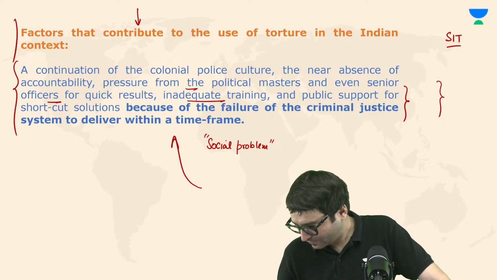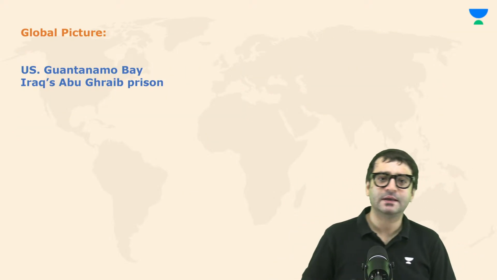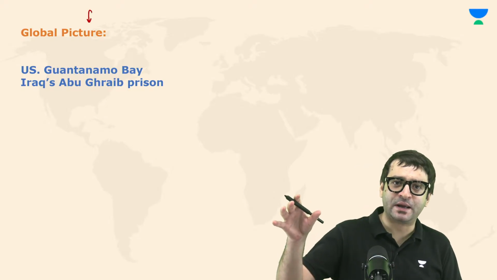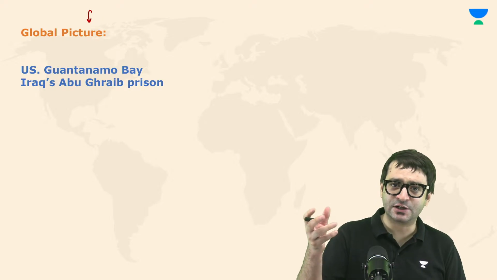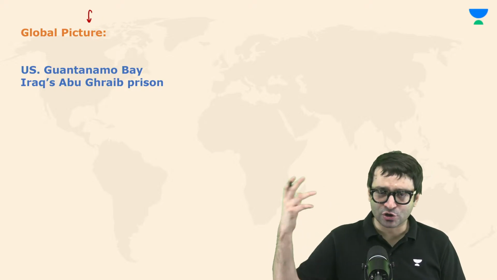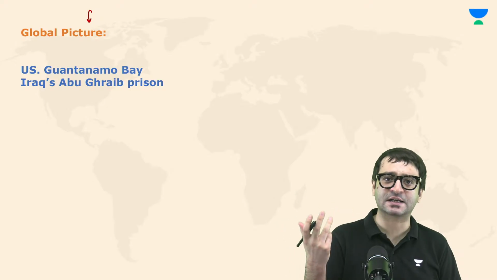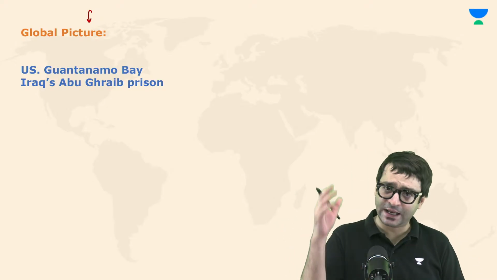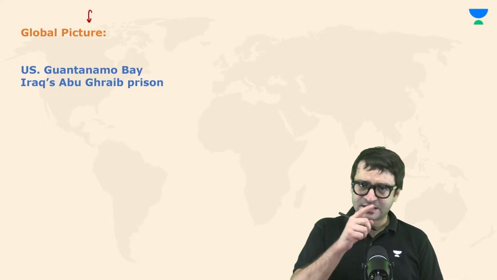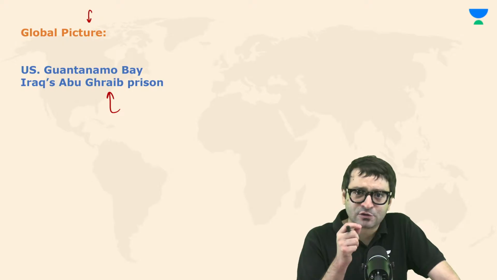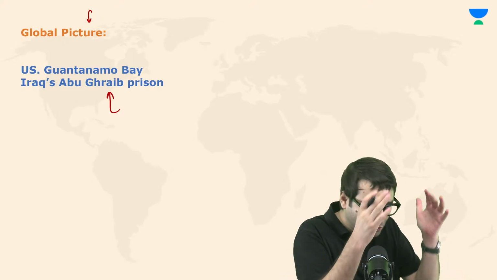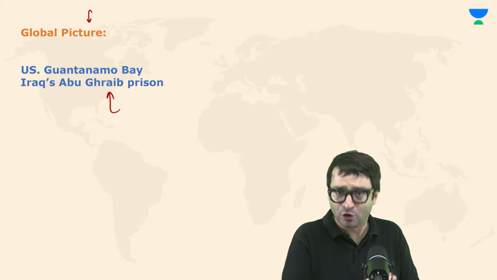Okay? That is why, look at the global picture. There was Guantanamo Bay, notorious for its use of torture. It was a detention center of the United States in Cuba, where those accused of the 9/11 attacks and other forms of attacks were brought from different parts of the world and then tortured in Guantanamo Bay. Similarly, we saw in Iraq the Abu Ghraib prison. These are the global examples of where institutionalized torture is being practiced or was being practiced.